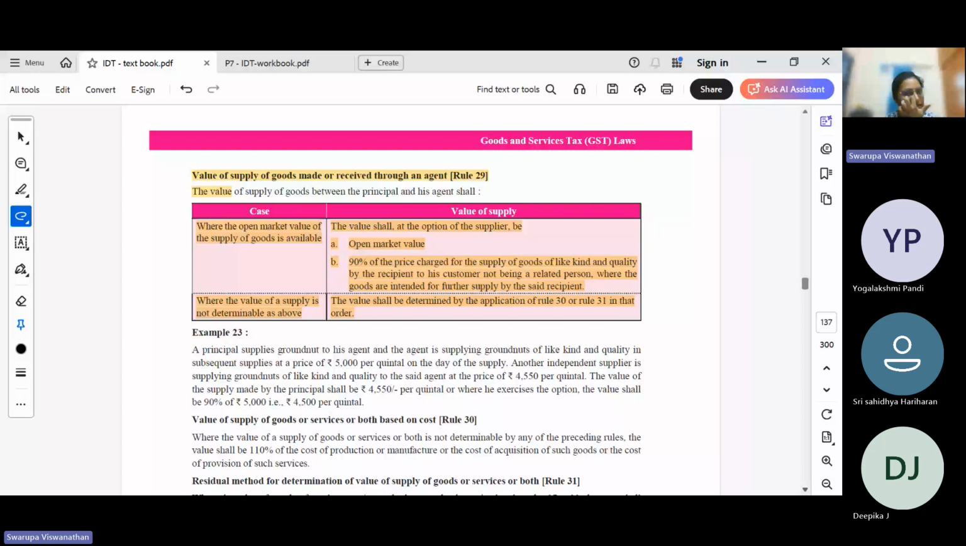So value of supply of goods received through an agent. In case of an agent, it is either the open market value or 90% of the price charged for the supply of like kind and quality. One of these can be taken as your value of supply, 90%. This is what you need to remember. It is either the open market value or 90% of the value of the like kind and quality.